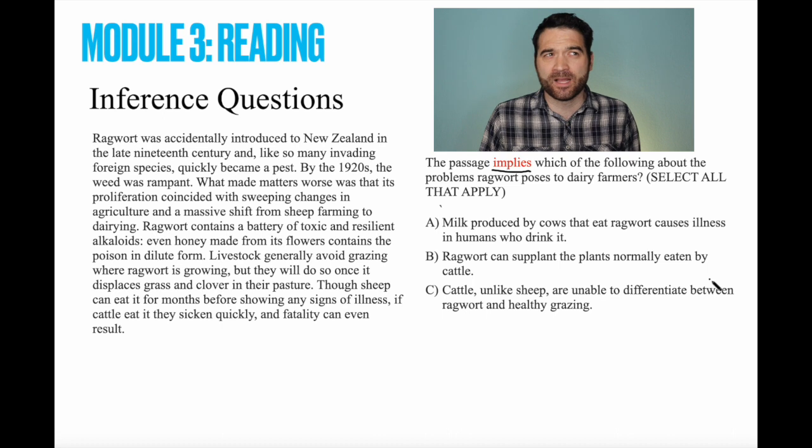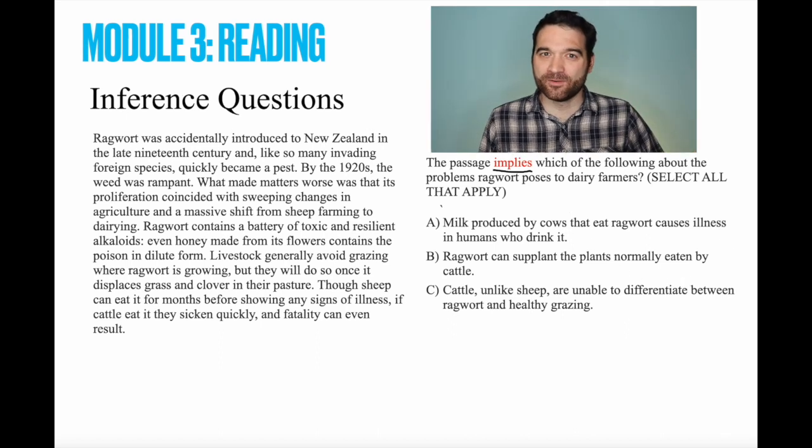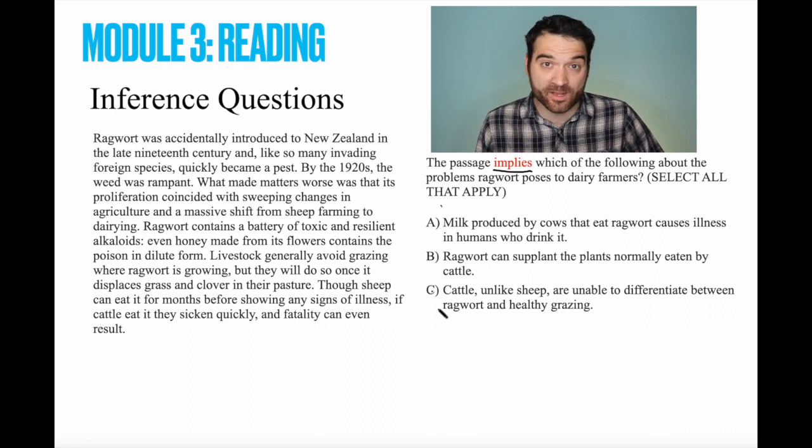Other words that come up: the passage suggests, or what would the author most likely agree with? Anytime the question uses would or could, it's probably an inference question. So go ahead and pause the video, read the passage, and give this question a shot. Keep in mind that it is a select all that apply question, and that means that 1, 2, or all 3 of these answers may be correct.